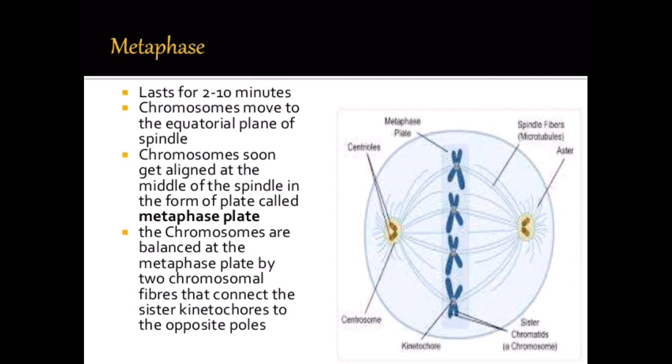Metaphase. Metaphase is the best stage for the study of chromosomes. It lasts for 2 to 10 minutes. Chromosomes move to the equatorial plane of the spindle, which means the chromosomes come to the middle of the cell. Chromosomes get aligned at the middle of the spindle in the form of a plate called the metaphase plate. The chromosomes are balanced at the metaphase plate by two chromosomal fibers that connect the sister kinetochores to the opposite poles.